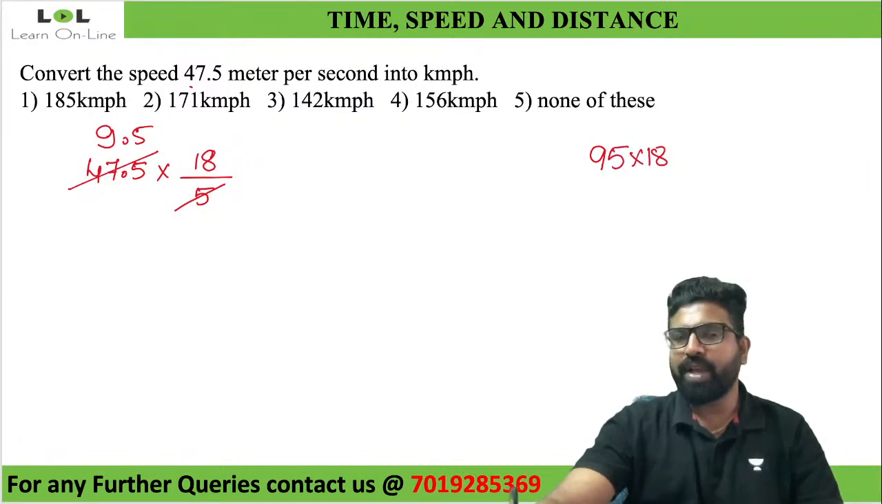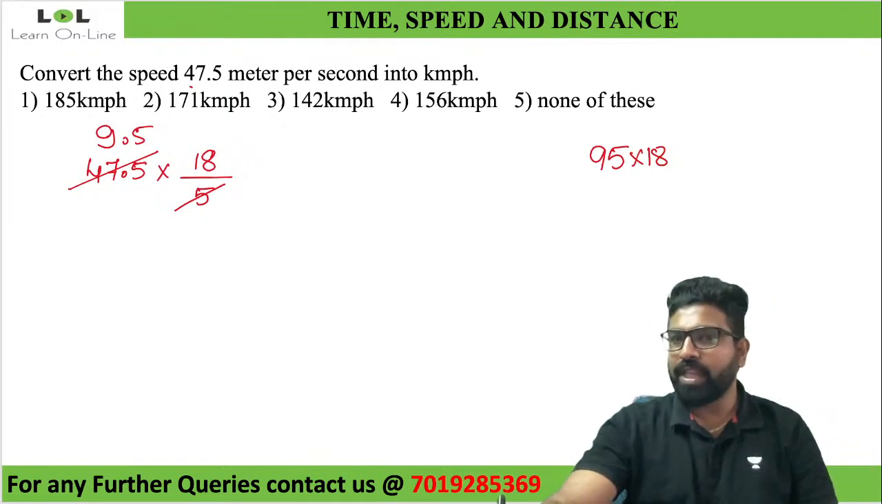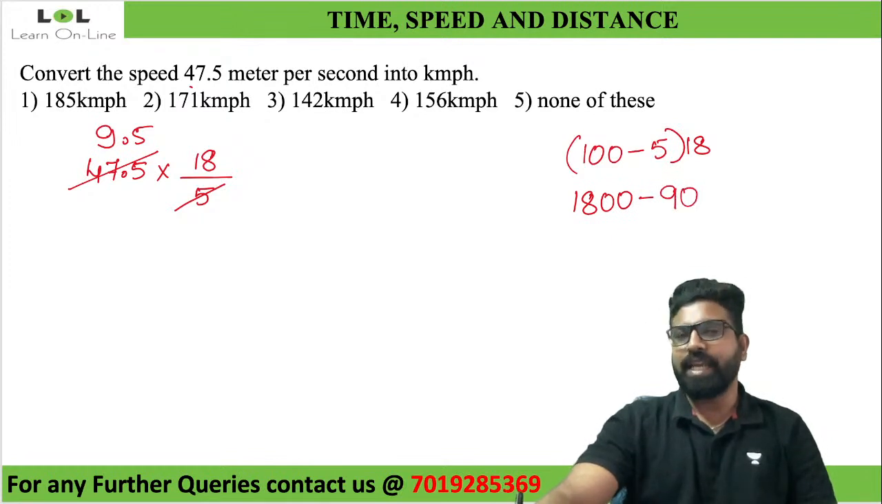Yes, 9.5. I'll write this decimal value at the end. Now look at this. 95 can also be written as 100 minus 5 into 18. Can I do this? Yes, obviously I can do this. 18 into 100 is 1800. Minus 5 into 18 is 90. Yes or no? Everybody able to understand what I'm doing here?